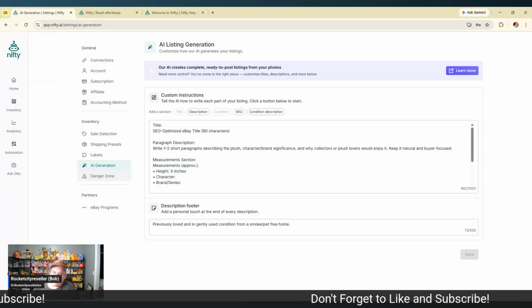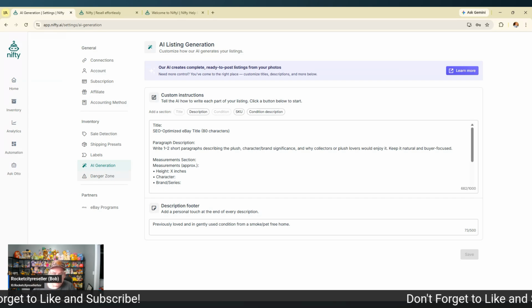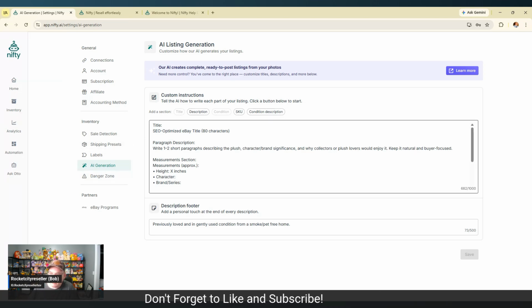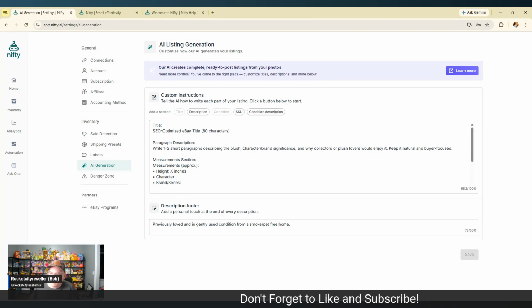Right now I'm using ChatGPT, but you could use Claude or any of the other AI tools to create a brand template that will drive sales for you. It's all about prompting now. If you're not sure what I mean by that, go ahead and message me for the template, and you can just copy and paste it in this section under AI generation, custom instructions, and we'll get you up and running, no problem.